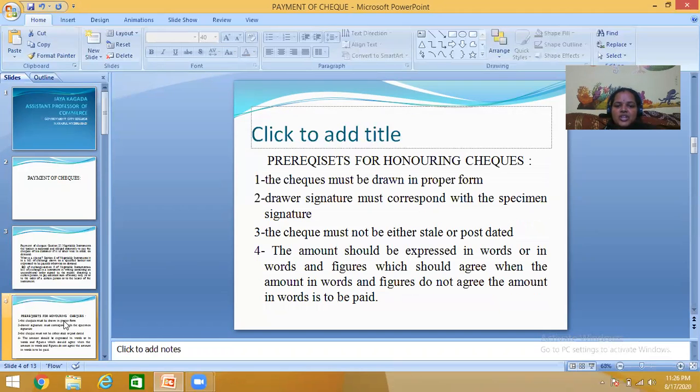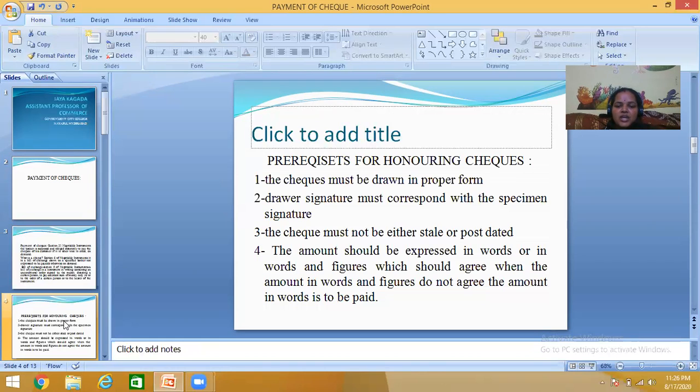Prerequisites for honoring a check. The check must be drawn in a proper form. As we all know, the check has certain rules and regulations. The drawer's signature must correspond with the specimen signature, meaning the signature is the correct one.